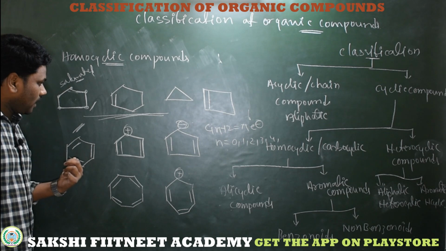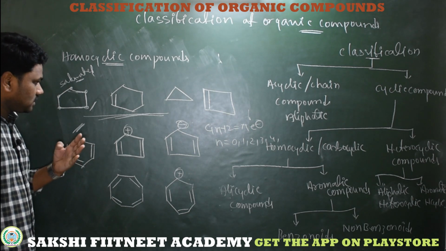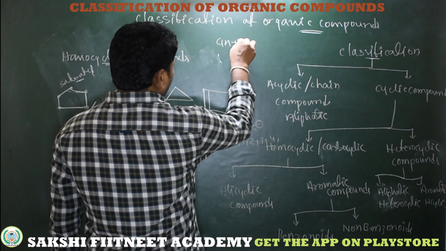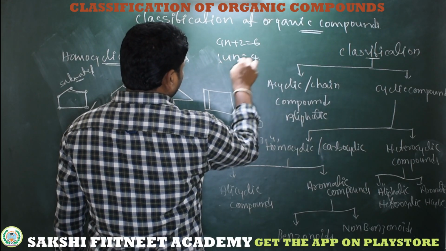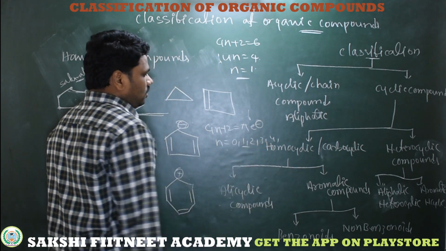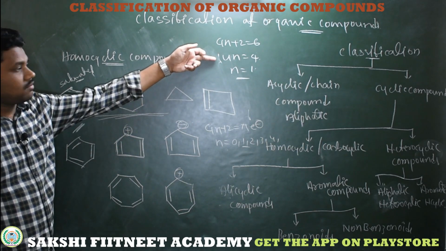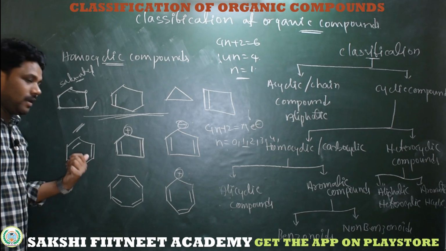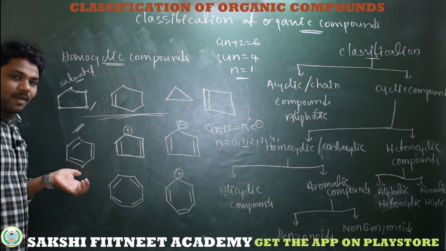See, 4n plus 2 equal to pi electrons. 3 pi bonds means 6 pi electrons. Here I am taking 4n plus 2 equal to 6. So 4n equals 4, then n equals 1. So 1, any integer. So this compound follows the aromatic formula, and it is planar and shows conjugation. So obviously this compound is aromatic.